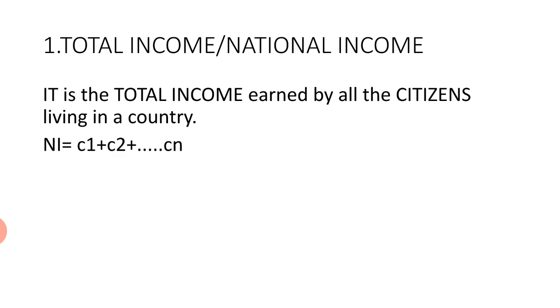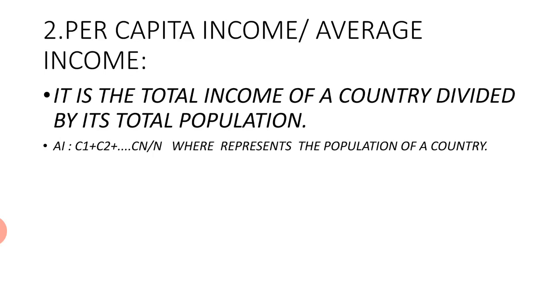But it does not facilitate the comparison of development between the countries, as countries always have different populations. So in order to compare the development between the countries, we have the next criterion, the per capita income or the average income. Per capita income is the total income of a country divided by its total population.